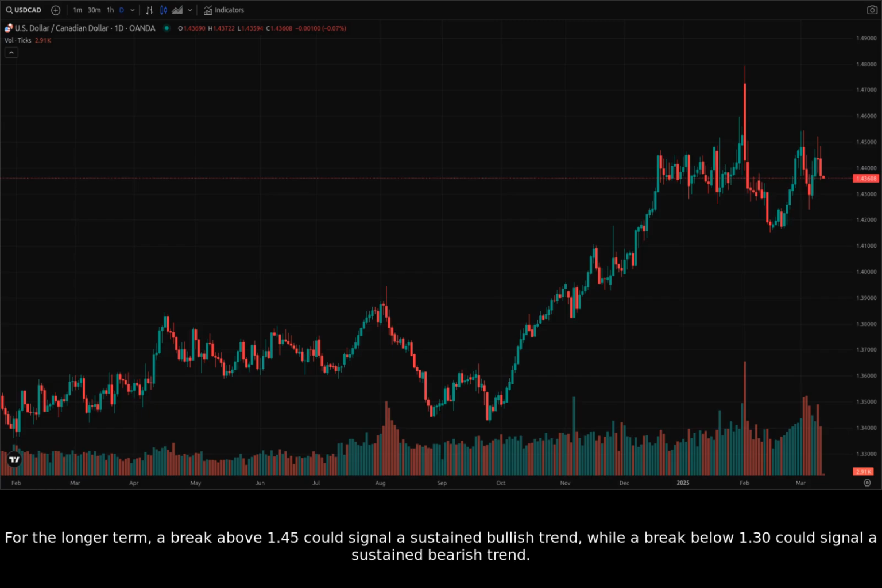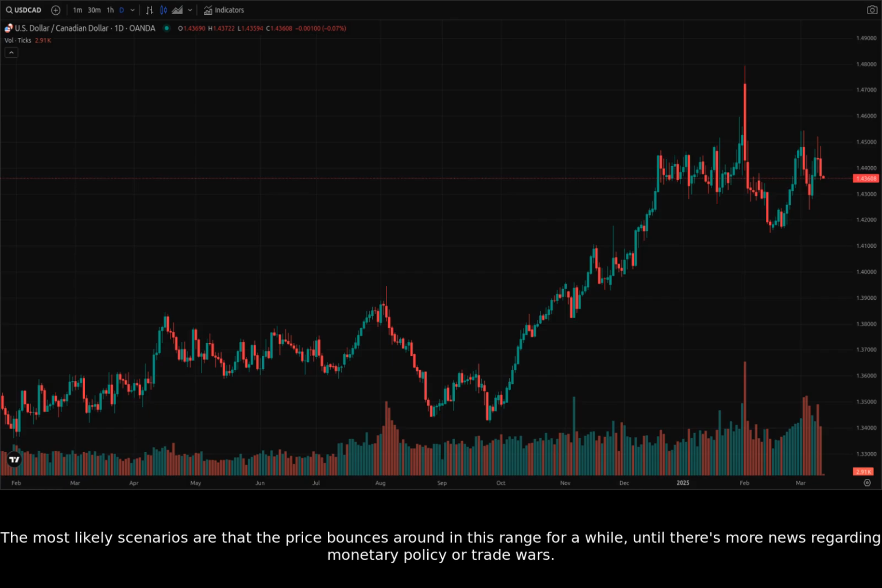For the longer term, a break above 1.45 could signal a sustained bullish trend, while a break below 1.30 could signal a sustained bearish trend. The most likely scenarios are that the price bounces around in this range for a while, until there's more news regarding monetary policy or trade wars.